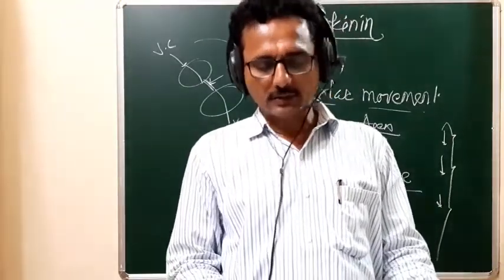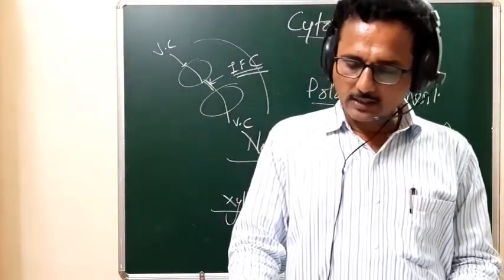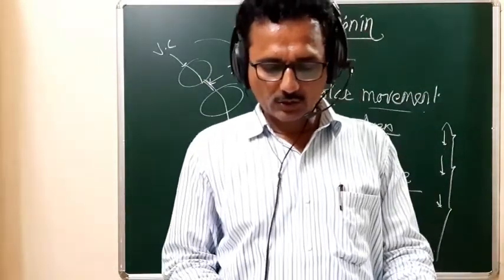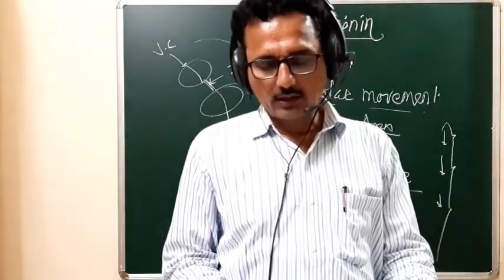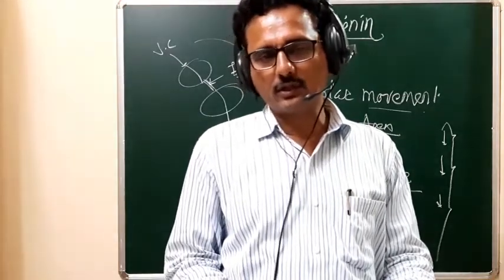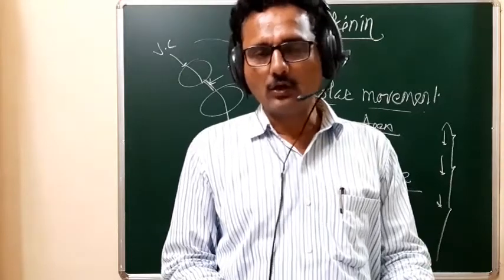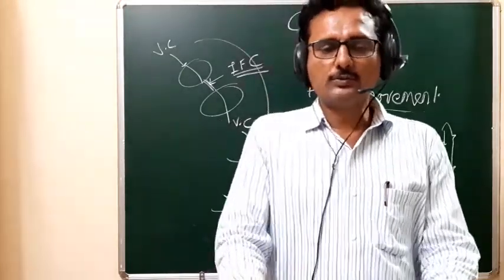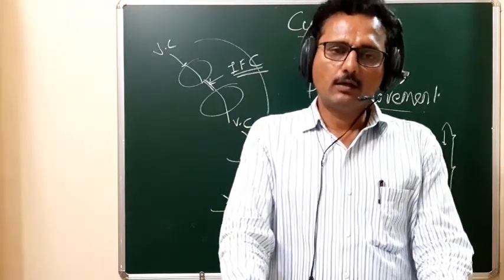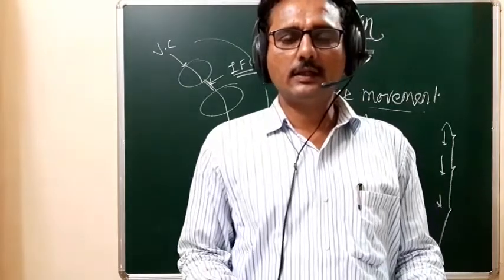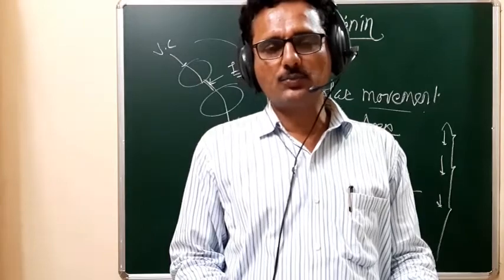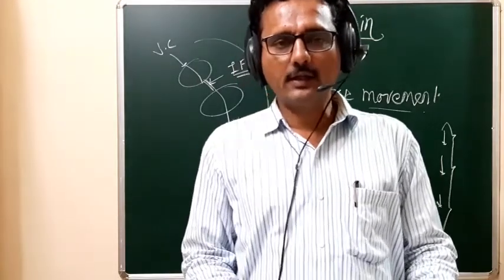Then the next question, number 216. In the case of a short day plant, dash induces flowering by replacing the photoperiodic requirement. So what is a short day plant? Short day and long day are the two types of plants. For the early induction of flowering, when we provide the respective photoperiod, that plant responds to that photoperiod and induces flowering.